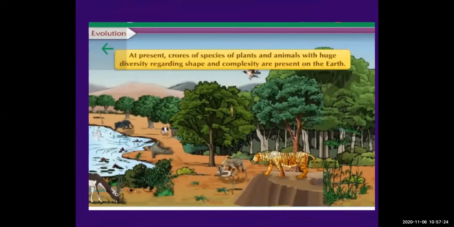Next, at present, crores of species of plants and animals with huge diversity regarding shape and complexity are present on the earth. If you look around yourself, there is a variety of plants and a variety of animals. If you go in a jungle or any other part, or even in your house, there are cats, dogs, monkeys, sometimes rats, and sometimes you see an elephant. So there are thousands, more than crores of species of plants and animals with huge diversity, meaning different types of species with a huge variety of shape and complexity on the earth.